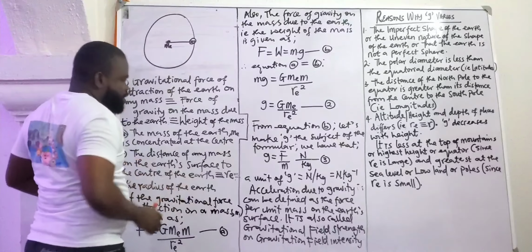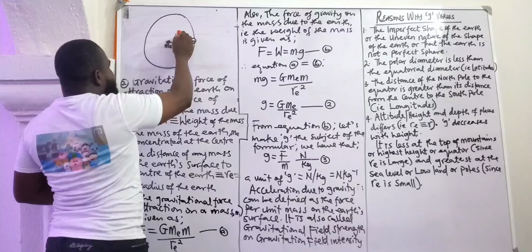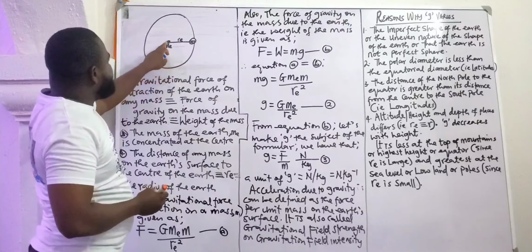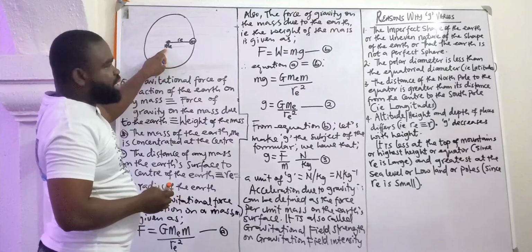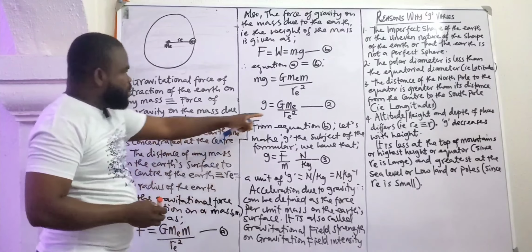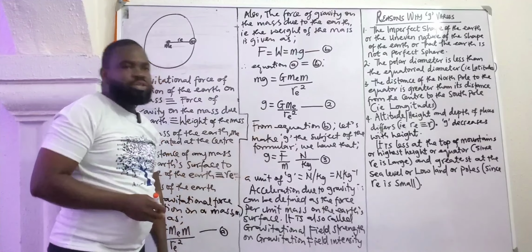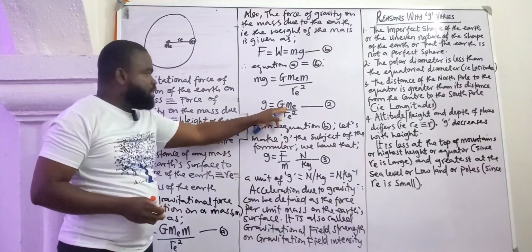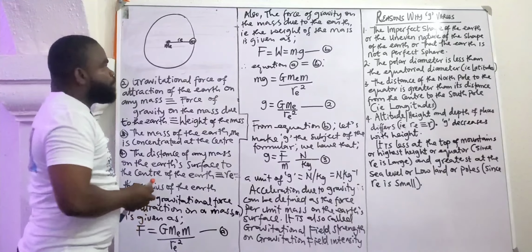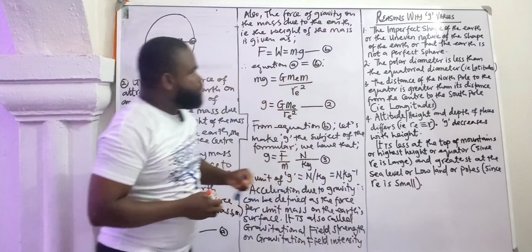We have said the distance from that mass to the Earth is the radius of the Earth. So we have already considered the force of attraction between the mass of the Earth and the mass of that body or that object, which we have established. And we have used it to determine the acceleration due to gravity relationship with universal gravitation constant, equation 2. So we are giving reasons now why g varies from place to place.